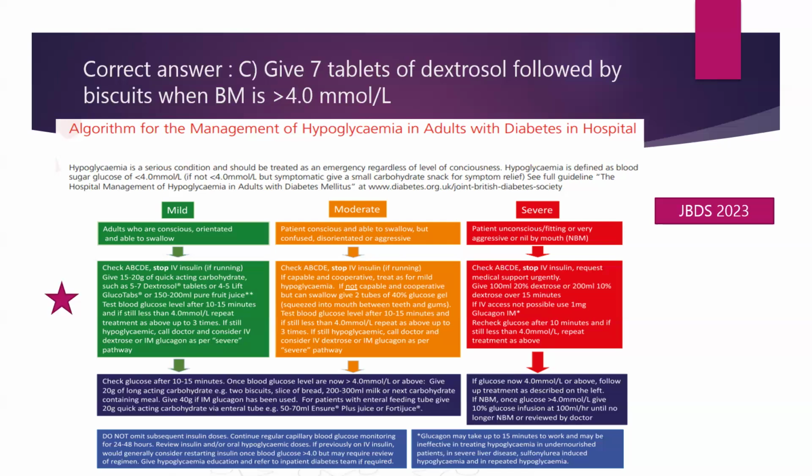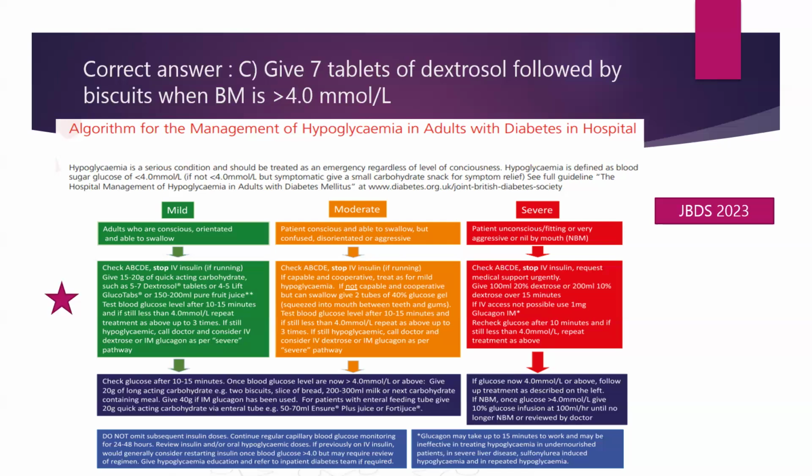Now, what is the severe pathway? If the patient is unconscious, fitting, or very aggressive, or nil by mouth, then check ABCD, stop IV insulin, request medical support urgently. In this case scenario, we need to give the patient 100 ml of 20% dextrose or 200 ml of 10% dextrose over 15 minutes. Both these things are extremely important to note for the exams, repeatedly asked in the MCQs in the MRCP exam.